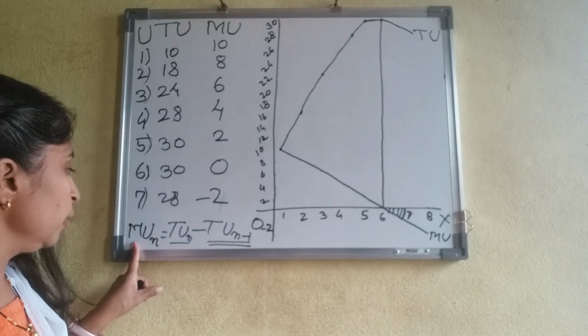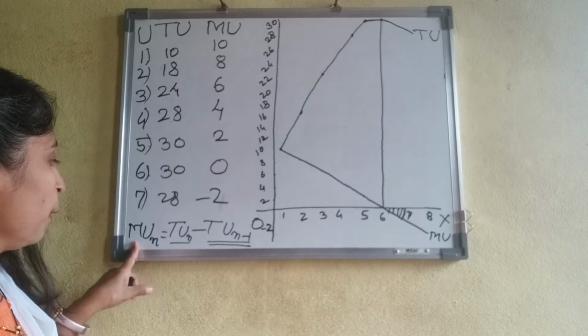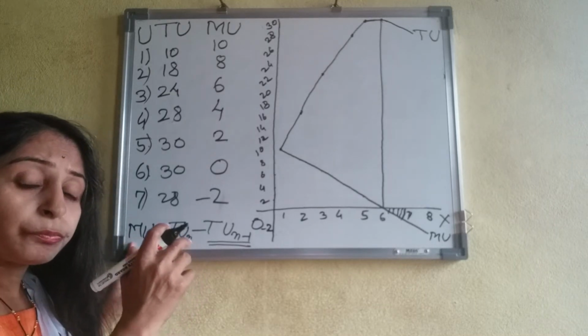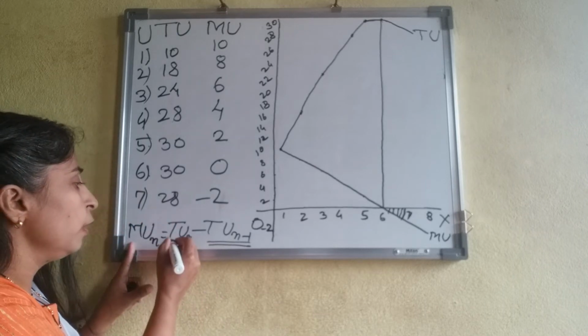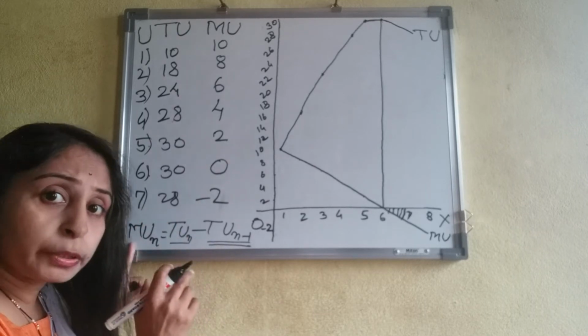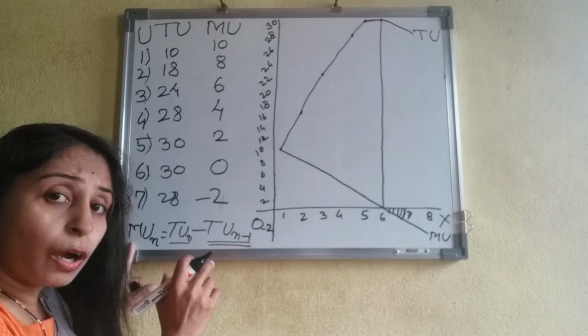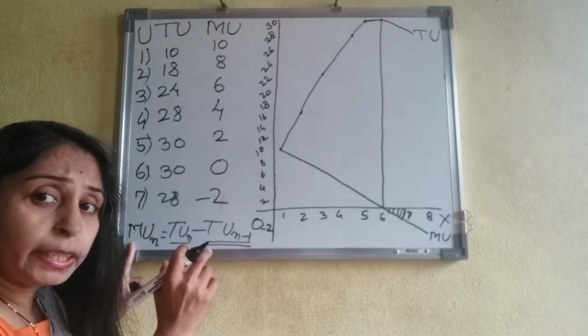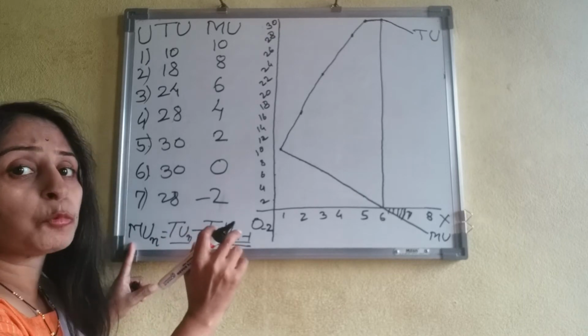Marginal utility is the addition of utility of which commodity? The last unit of a commodity.